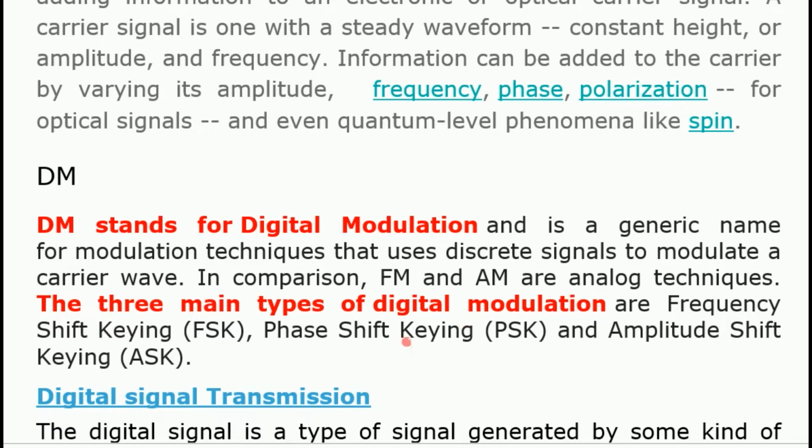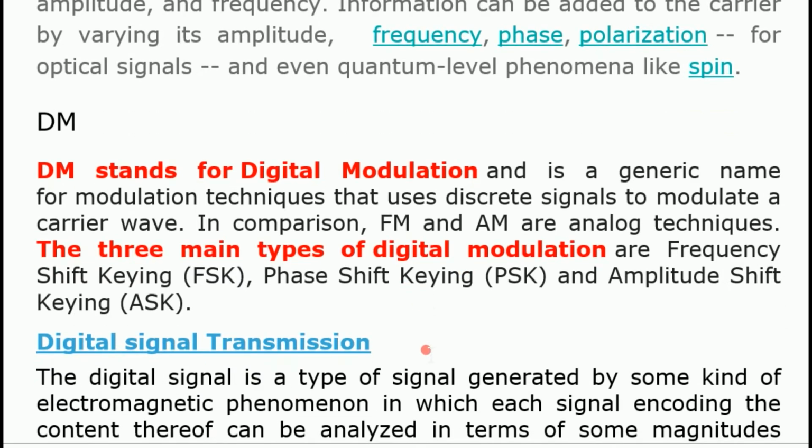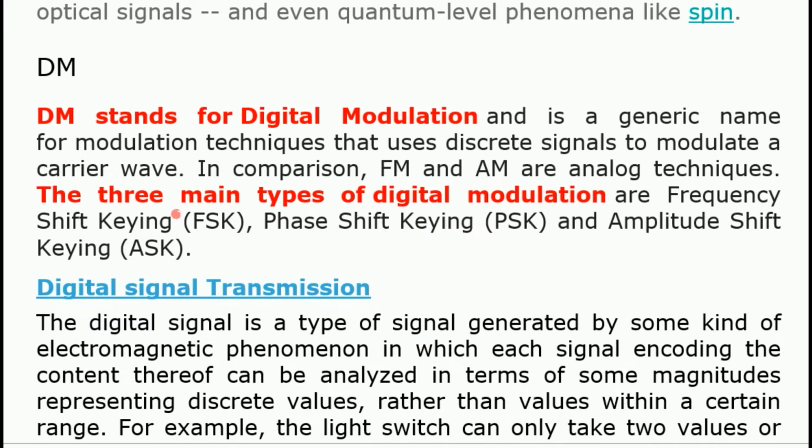The three main types of digital modulation are FSK, frequency shift keying, PSK, phase shift keying, and ASK, amplitude shift keying. There are three types of digital modulation.